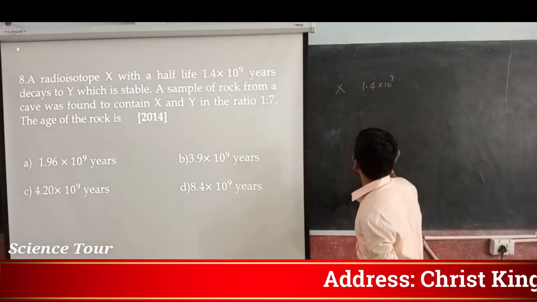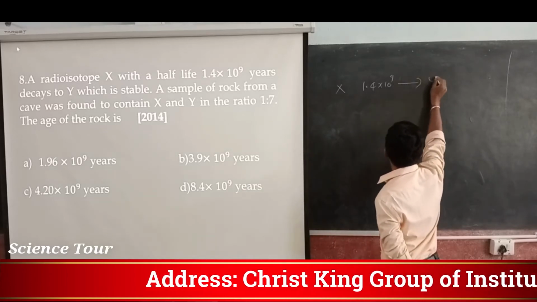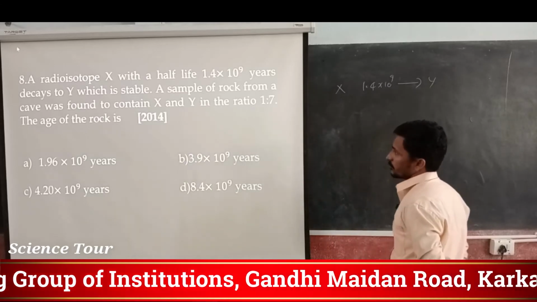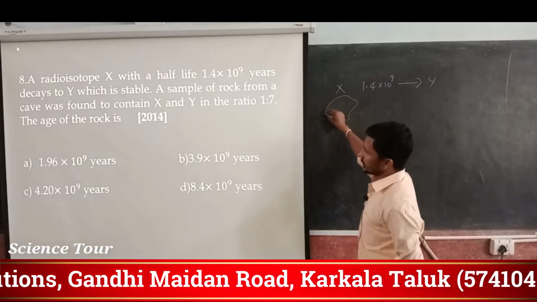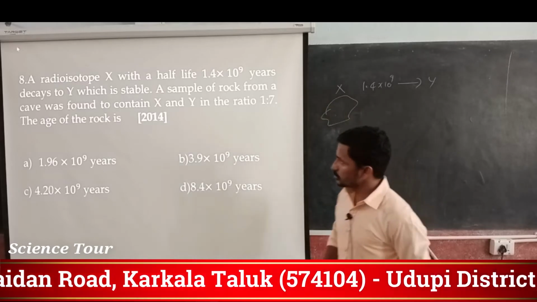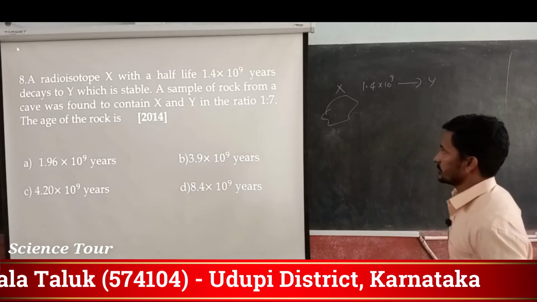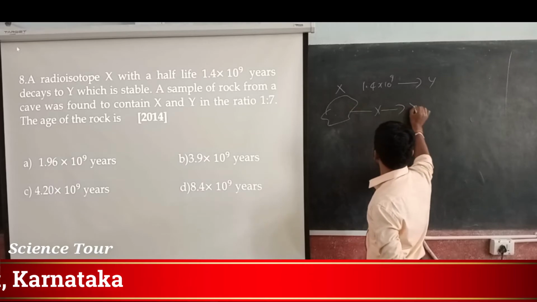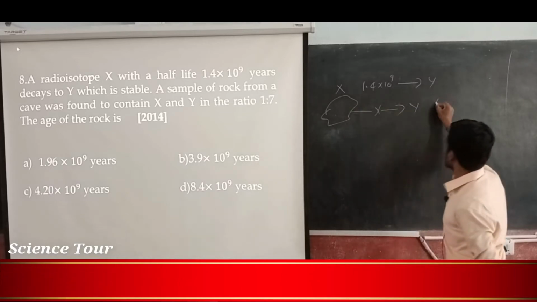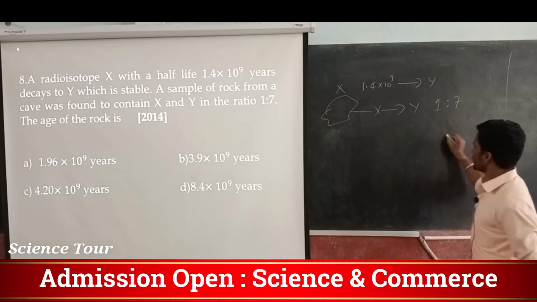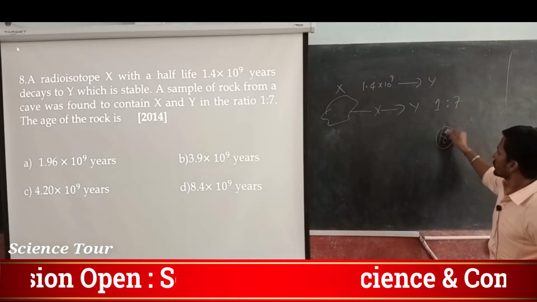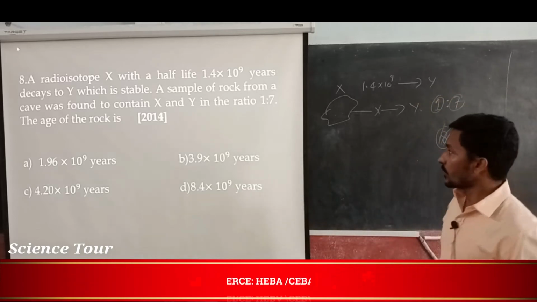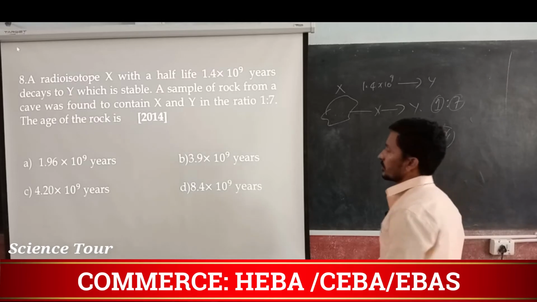X becomes Y. Now a sample of rock from a cave is found to contain X and Y, which means in this rock X is converted into Y, in the ratio of 1:7. 1:7 means a total of 8 parts, out of which 7 parts is Y and 1 part is X. Now what you have to find out is the age of the rock.